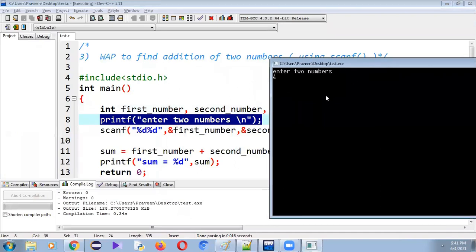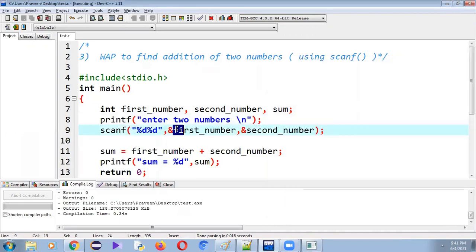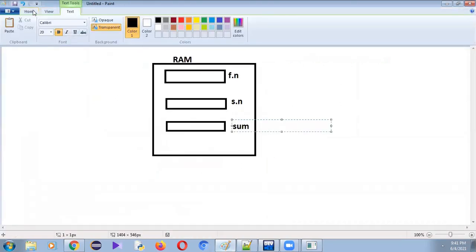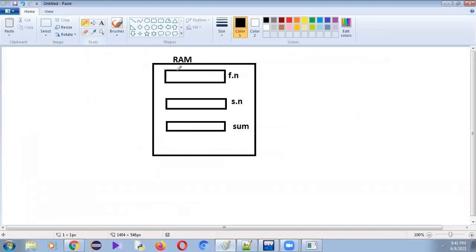Let me enter the 4. So in which variable is the 4 going to be stored? The 4 will be stored inside a variable called first number. Let me show you the memory representation. So this 4 will be stored inside the first number variable. So it is stored here.